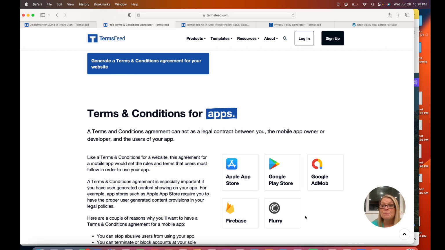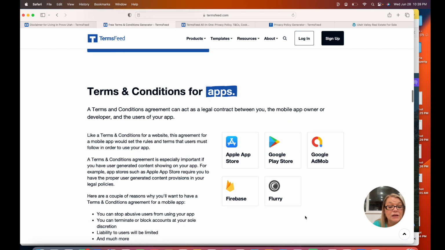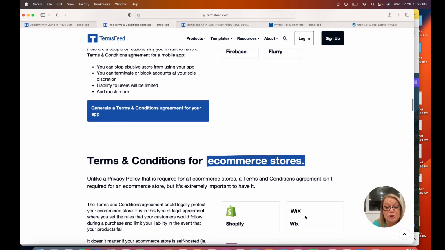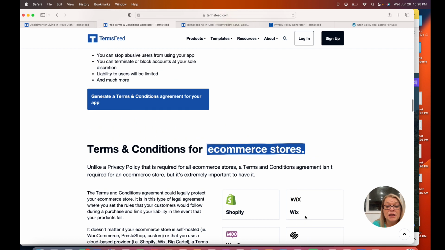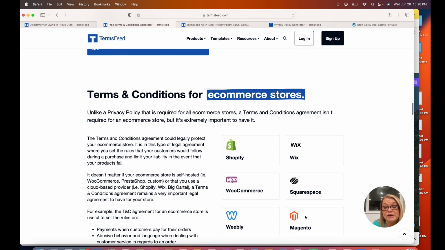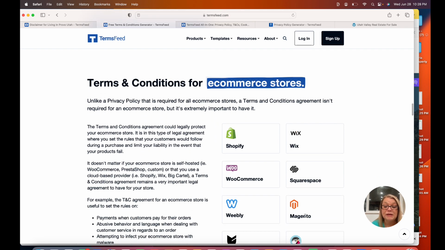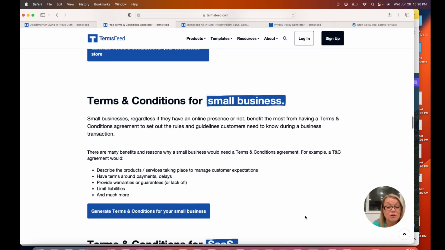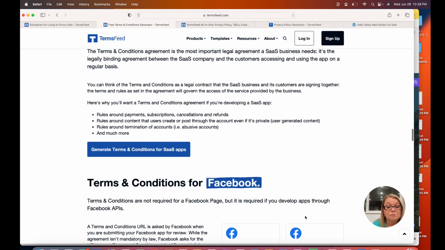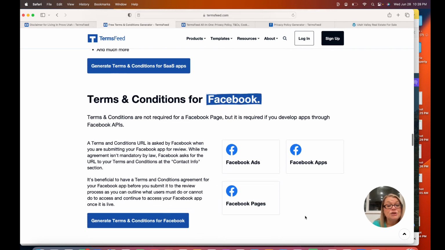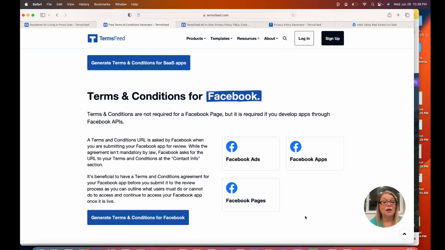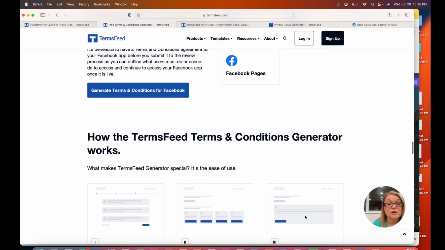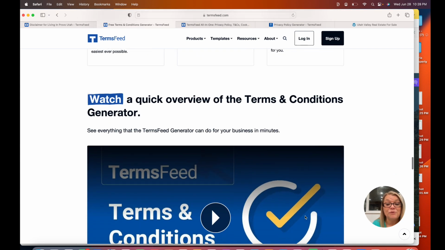It works in the Apple App Store, the Google Play Store, Google AdMob, Firebase, and Flurry. So those are really good because it's very important. Then it also works on e-commerce stores. So Shopify, Wix, WooCommerce, Squarespace, Weebly, Magento, Big Cartel, and PrestaShop. So it works on all of those. So it works for SaaS. You can also do it for Facebook ads and things like that. So this is really a good protection for you.